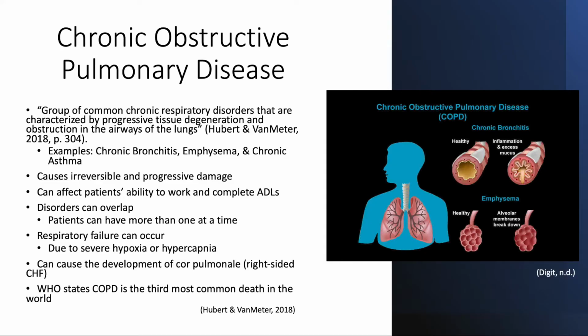Chronic obstructive pulmonary disease is a group of common chronic respiratory disorders characterized by progressive tissue degeneration and obstruction in the airways of the lungs. Examples: chronic bronchitis, emphysema, and chronic asthma. It causes irreversible and progressive damage and can affect patients' ability to work and complete ADLs. Disorders can overlap. Respiratory failure can occur. It can cause the development of cor pulmonale. WHO states COPD is the third most common cause of death in the world.